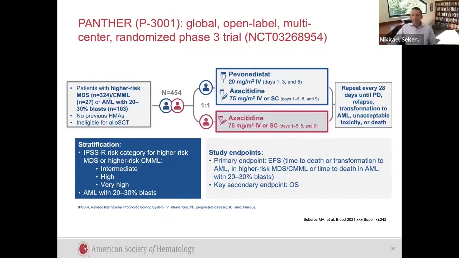Now, using some of the information from this study, we designed the azacitidine versus azacitidine pevonedistat trial in patients with higher risk MDS. Pevonedistat is a NEDD8 activating enzyme inhibitor. In this study, which was focused on patients with higher risk MDS and patients who had higher risk CMML or oligoblastic AML, we included a lot of language about not taking patients off study too early. We learned from the previous North American intergroup trial how we had to be strict about this, and we had to help guide providers. And this may be one approach to doing this, to include this sort of strict language, which, fortunately or unfortunately, product labels don't actually include.